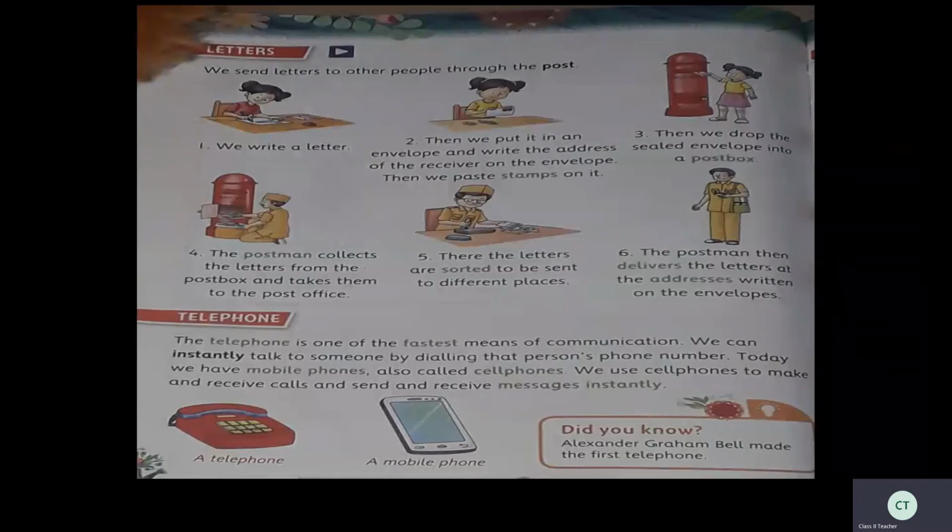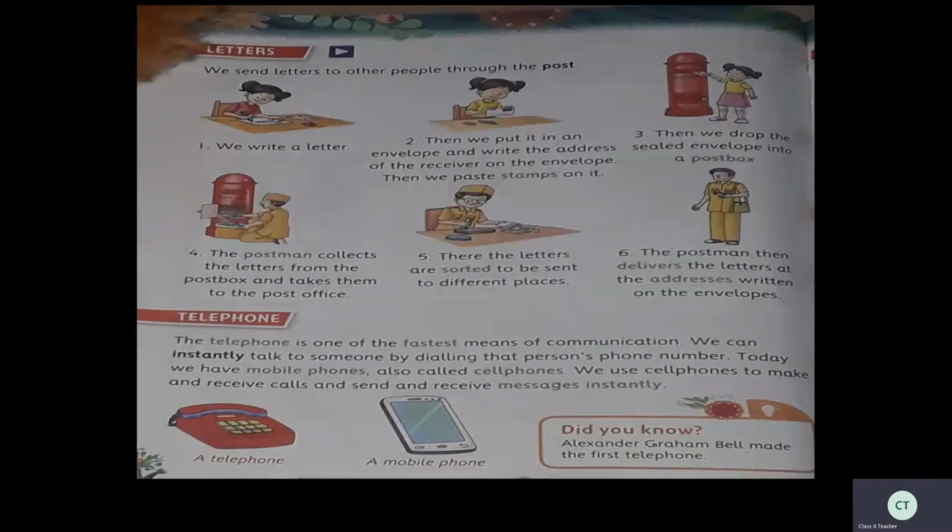The next means of communication is the telephone. The telephone is one of the fastest means of communication. We can instantly talk to someone by dialing that person's phone number. Today, we have mobile phones, also called cell phones. We use cell phones to make and receive calls and send and receive messages instantly.